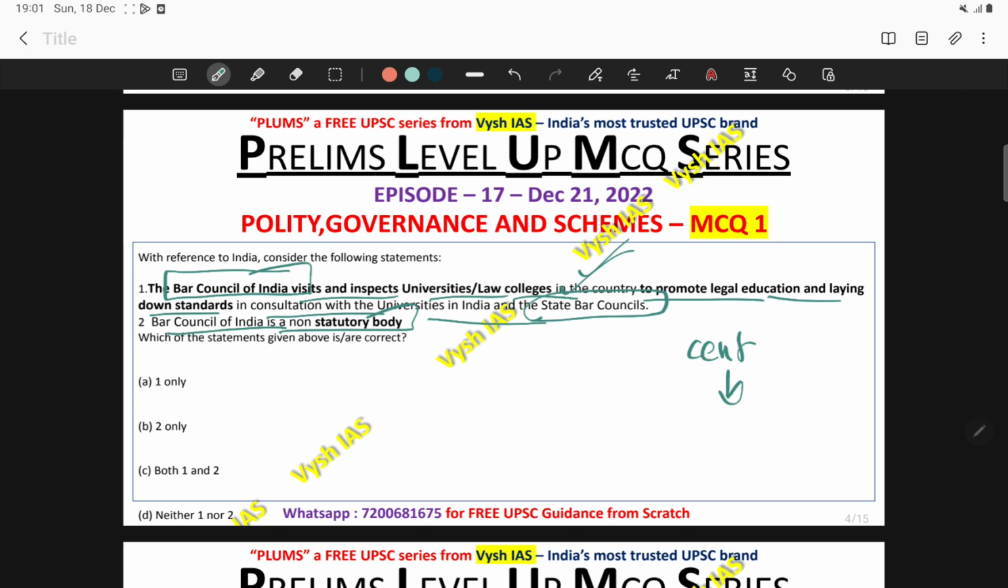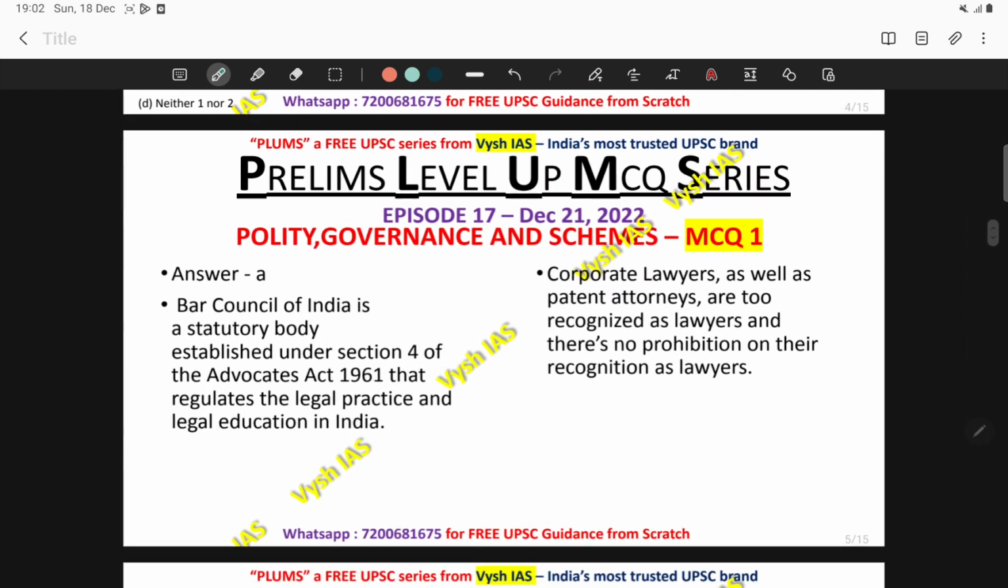Again, UPSC has this habit of asking the nature of the body, whether it is statutory, and if it is statutory, what law backs that statutory body, whether it is non-statutory, or whether it is a constitutional body. So regarding these institutions which keep coming up in current affairs, you have to be aware of the nature of the body. If you know the nature of the body, you can easily eliminate options. In this case, the Bar Council of India is a statutory body, and it is backed by the Advocates Act of 1961. If you are not able to mug up all those constitutional bodies, at least you can learn the nature of the body, so that you can eliminate options.